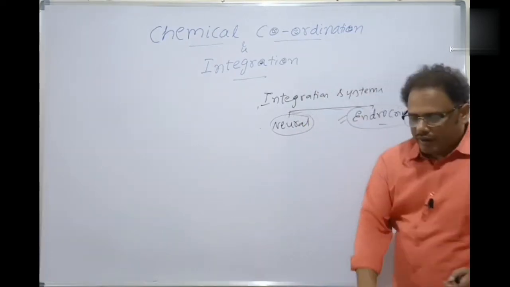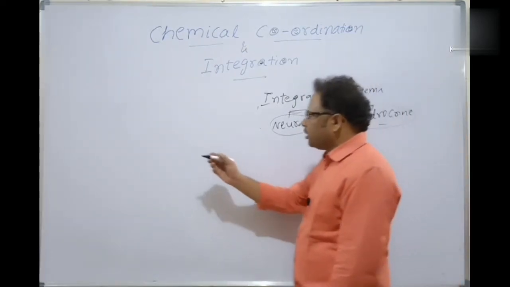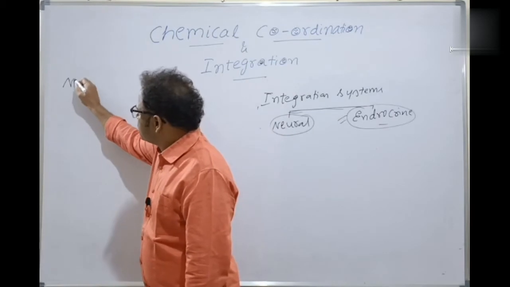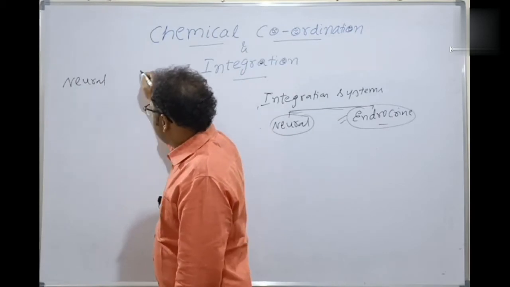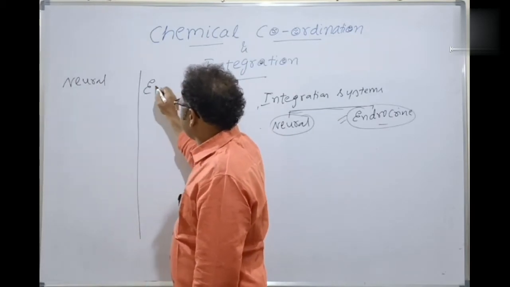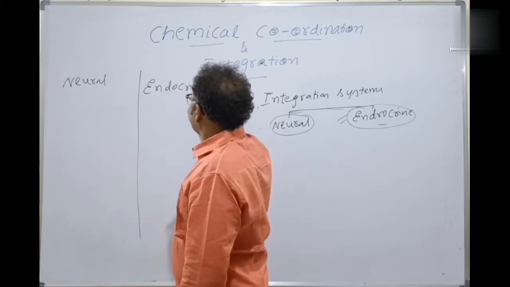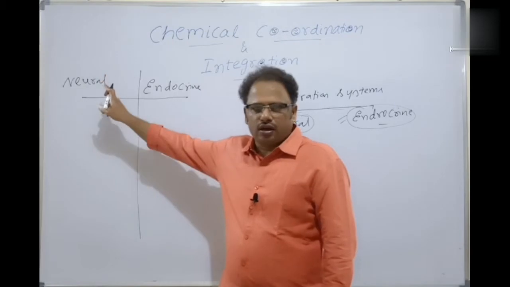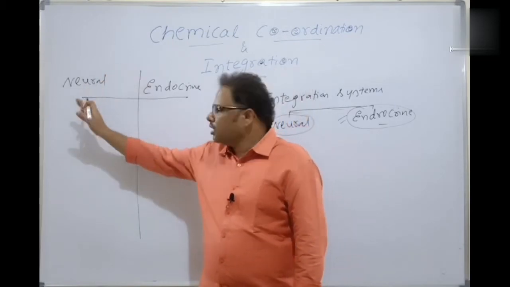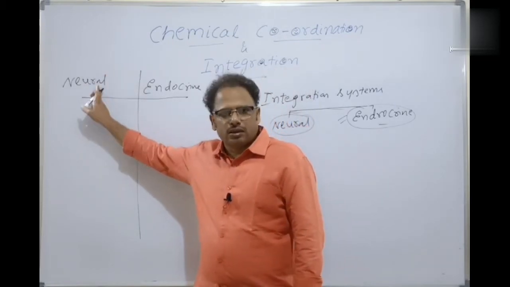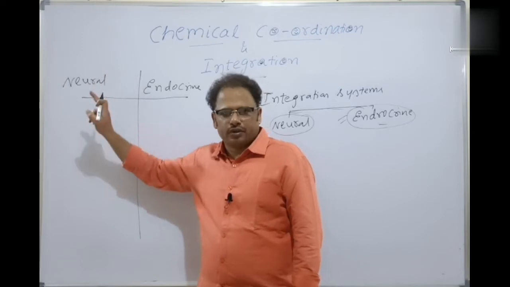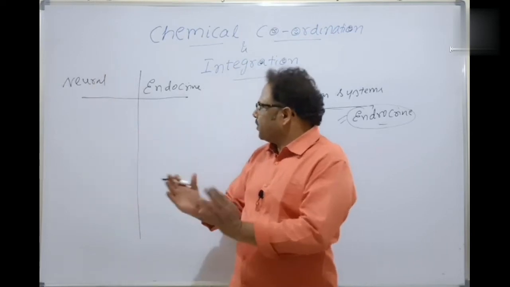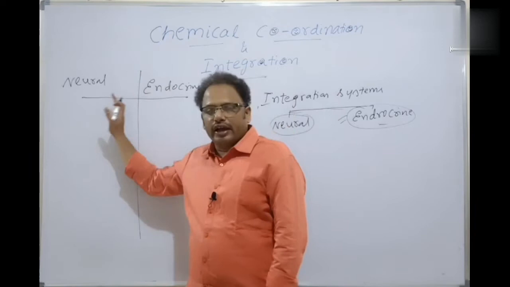So let's make out some of the differences between the neural system and the endocrine system. Here neural system is nothing but nervous system. As given in NCERT, it is given as neural system, isn't it? That's why I'm following this one. So a little bit of differences are there between the neural and endocrine systems.